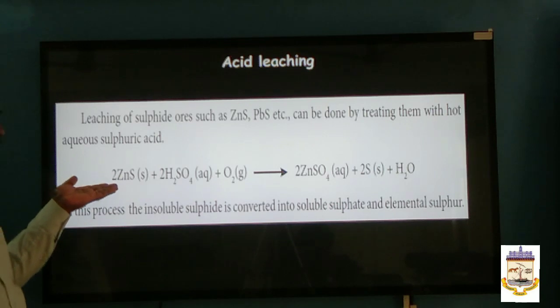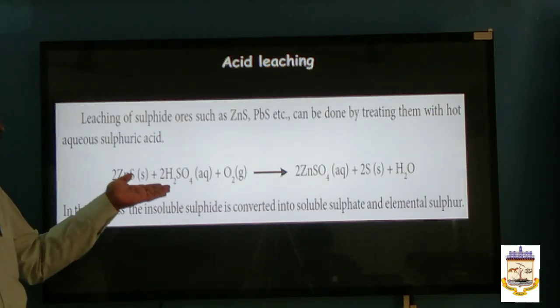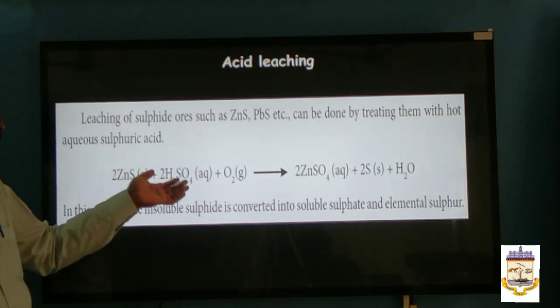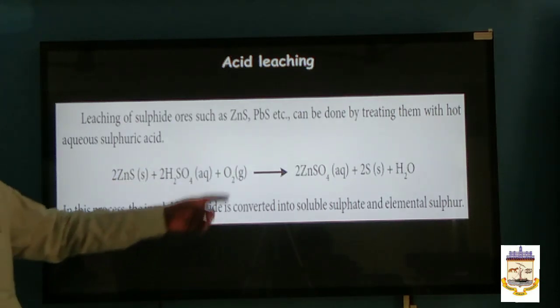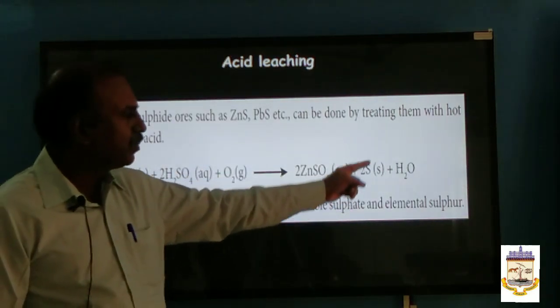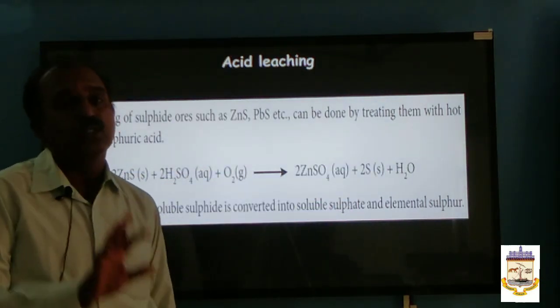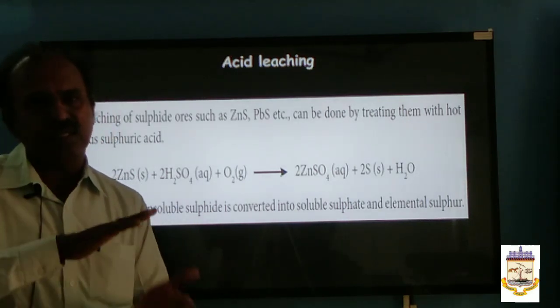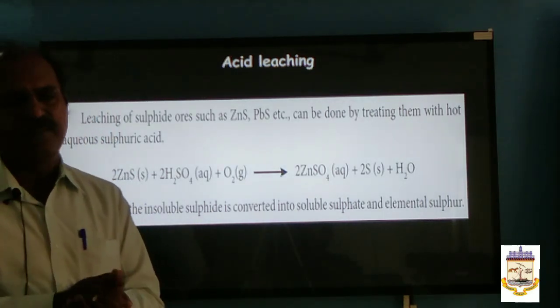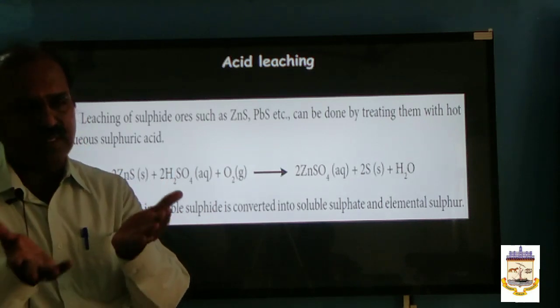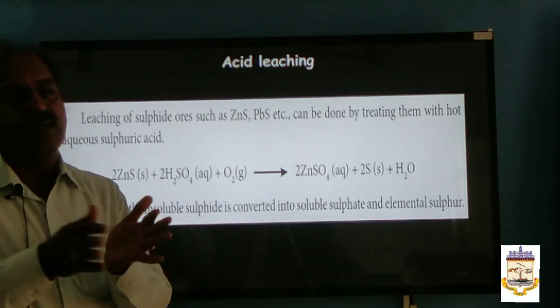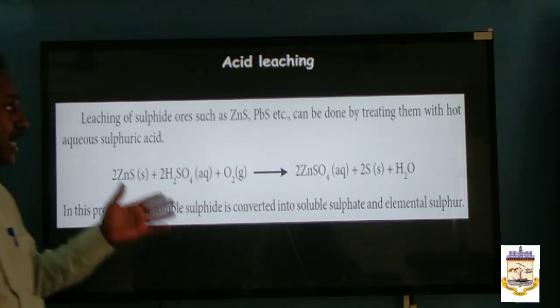For example, when zinc blende is treated with hot aqueous concentrated sulfuric acid with oxygen, you will get zinc sulfate plus sulfur plus water. So what happened? The insoluble sulfides are converted into soluble sulfates. All impurities are left in the container. Then you can separate it. This method is called acid leaching.